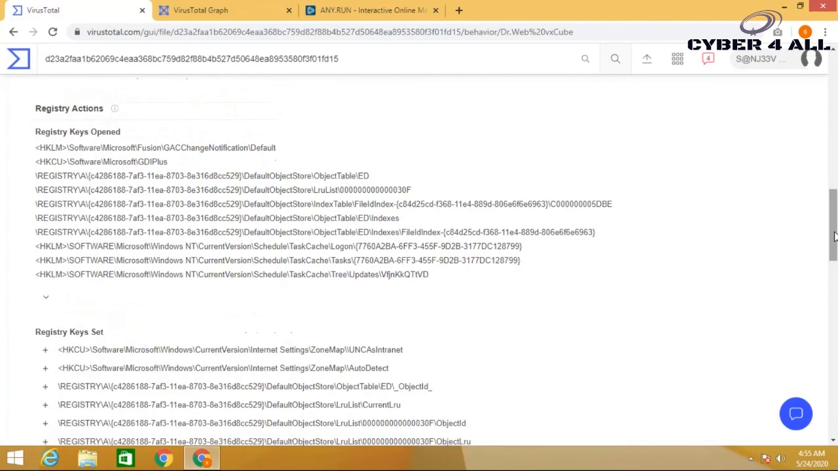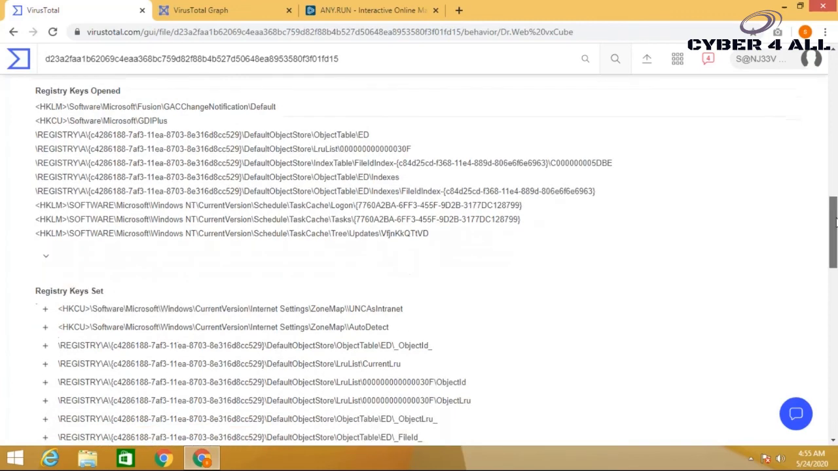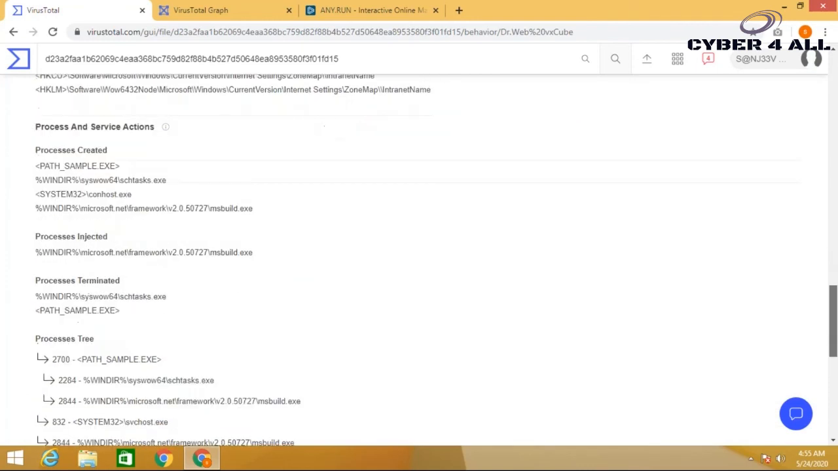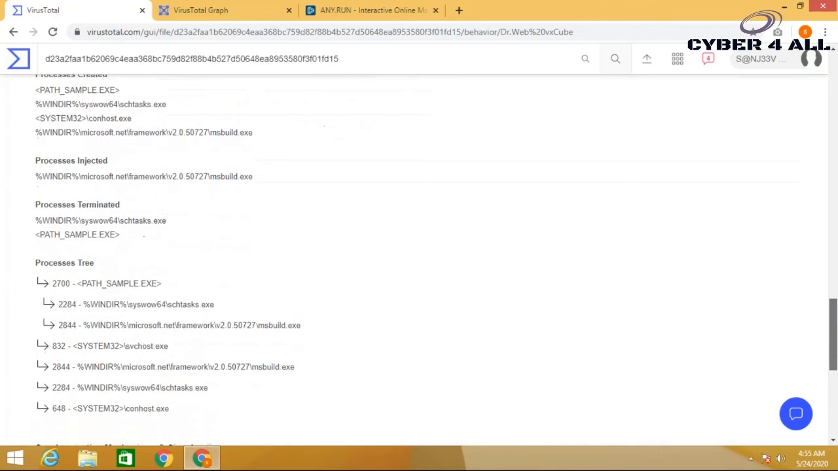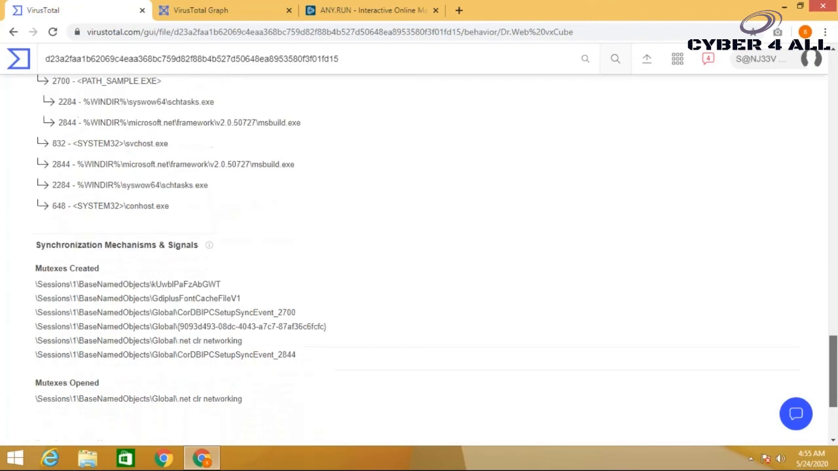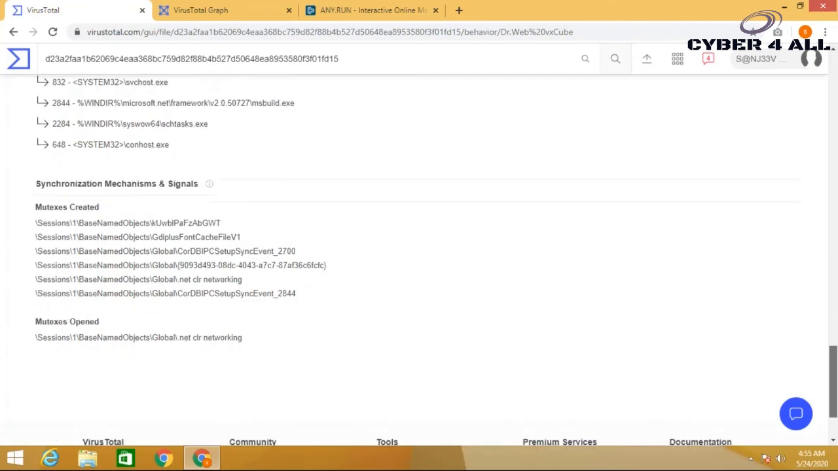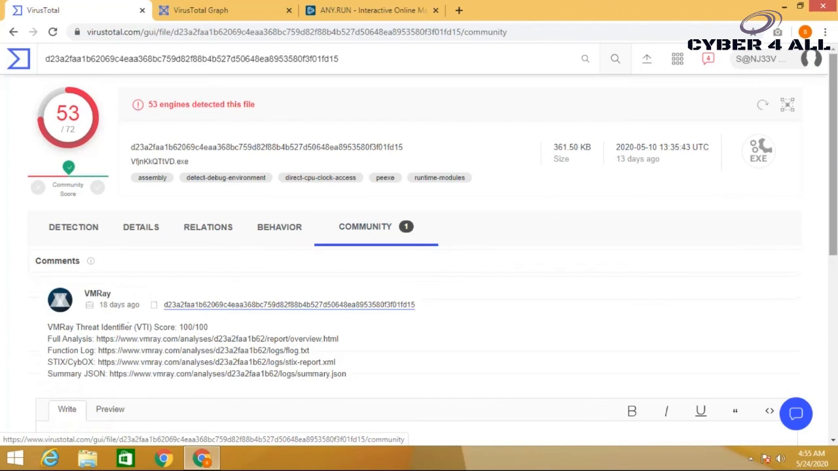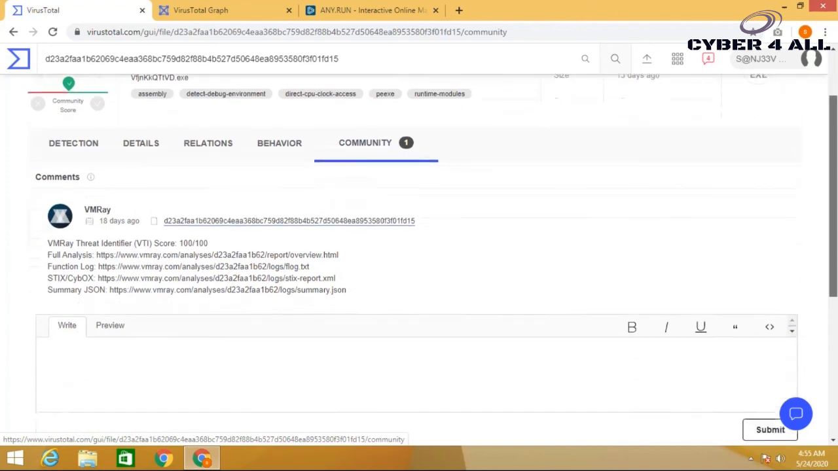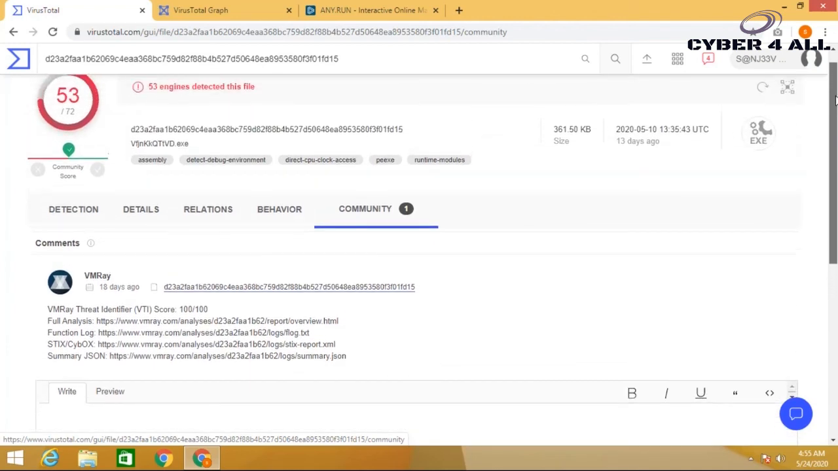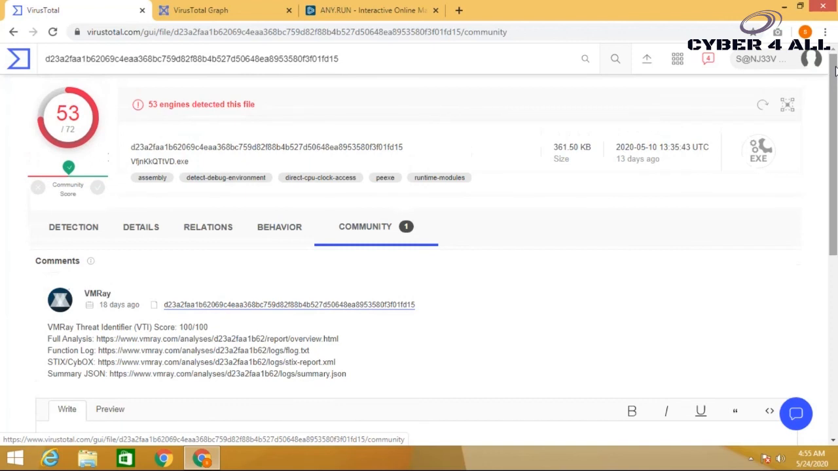Then it also shows various registry actions, which include the list of registry keys that have been opened, set, and deleted. Finally, it also displays various process and service actions, such as the processes that have been created, executed, and terminated. Here is the community section, where people can comment regarding any malware sample that has been previously uploaded by any user.